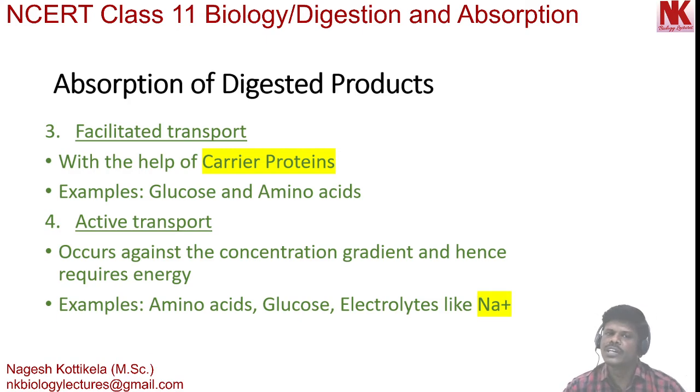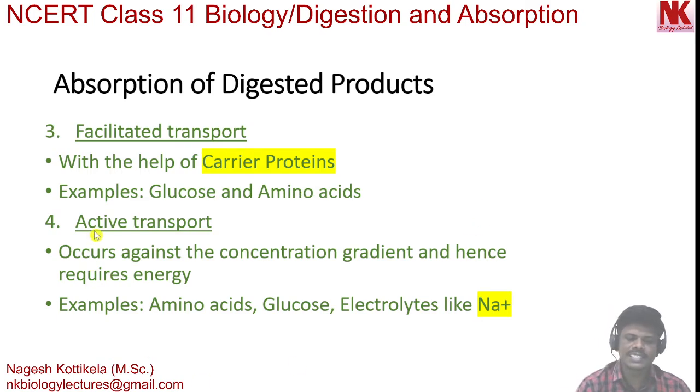The carrier proteins change their orientation and transport the molecules to the other side of the membrane. So this is how facilitated transport occurs. This is also from higher concentration to lower concentration. Energy is not required. Examples, glucose and amino acids can be transported by this mechanism.